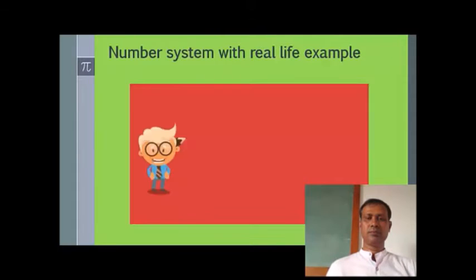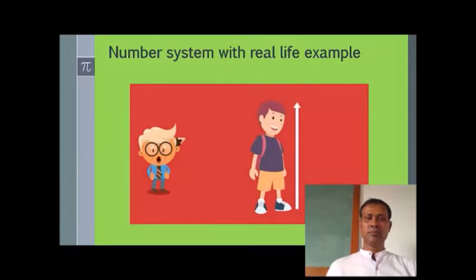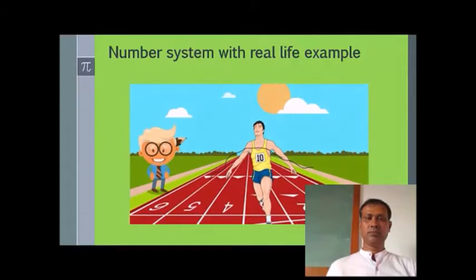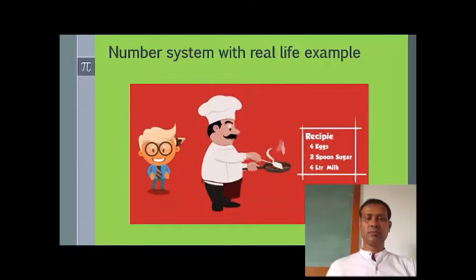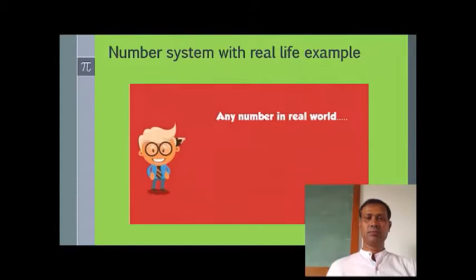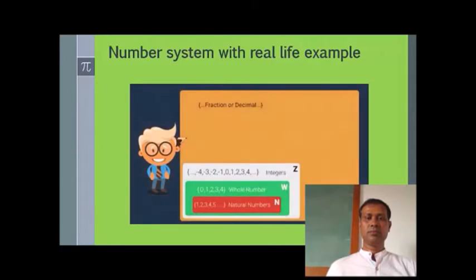So far, so good. However, there are situations when you need to deal with parts of a whole, or fractions as they are called. For example, parts of a pizza, measuring height more accurately, in this case 1.5 meter, calculating the fraction of difference of time in a very close range, specifying measures of ingredients in a cake recipe, and so on. So any number in the real world, which can be denoted as a fraction or in decimal form, constitutes what are called real numbers.